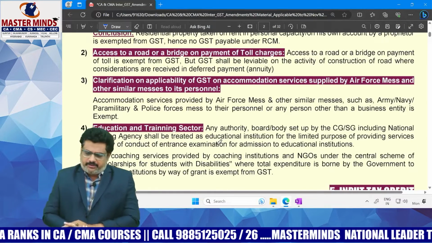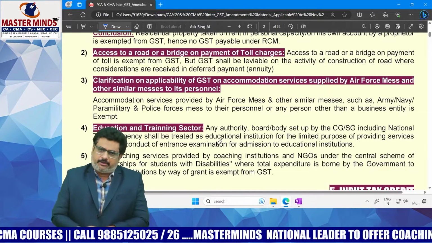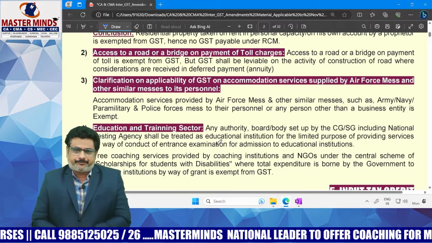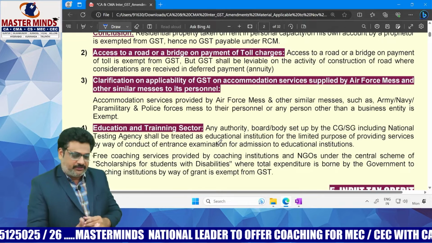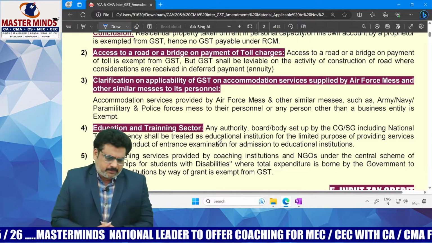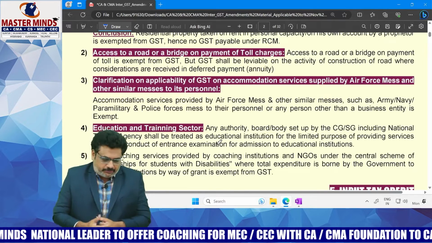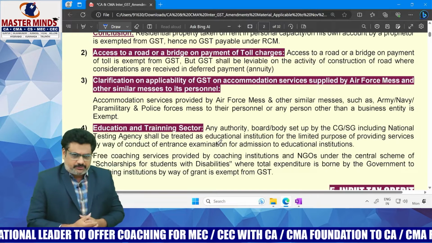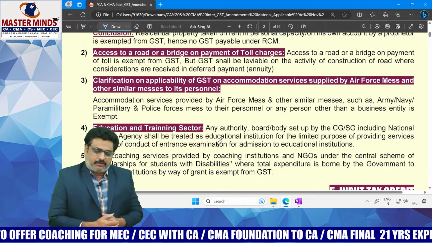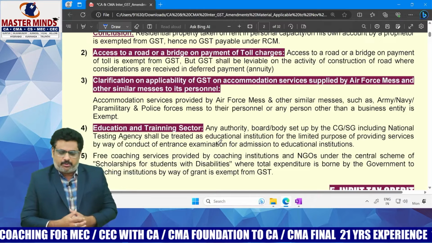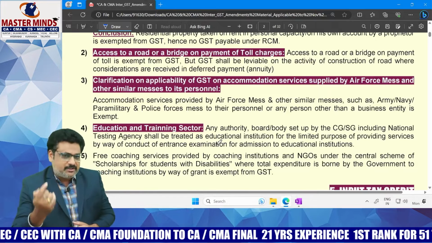The second point is with respect to access to a road or a bridge on the payment of toll charges. What is the existing provision with respect to this point? What is the exemption that is there before the amendment? Services by way of access to a road or a bridge on the payment of toll charges is exempt. That point is also there now. Similarly, services by way of access to a road or a bridge on the payment of annuity is also exempt. Previously, this point is also there.